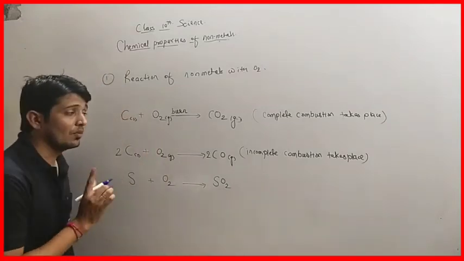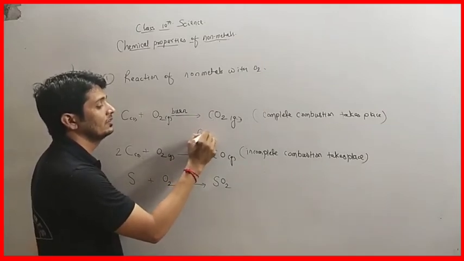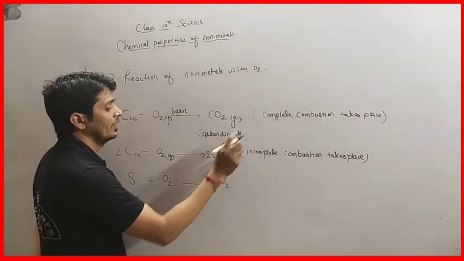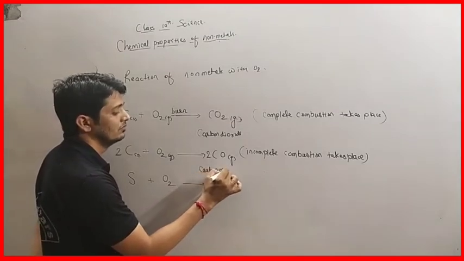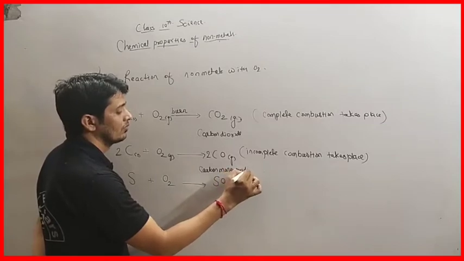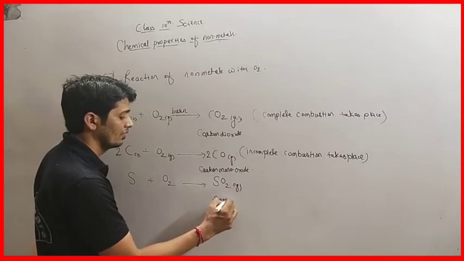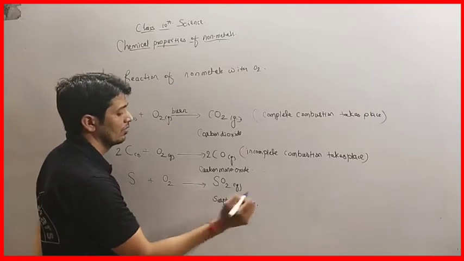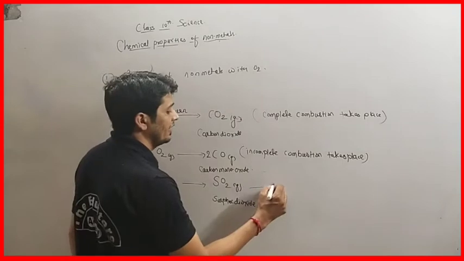We have to write the names of the compounds also: carbon dioxide, carbon monoxide, and sulfur dioxide gas, which is again acidic in nature.